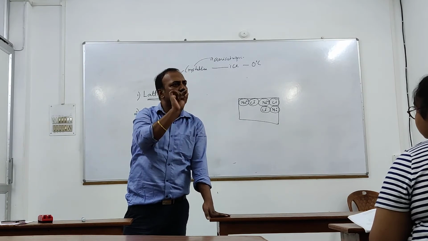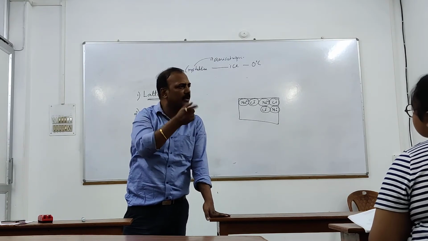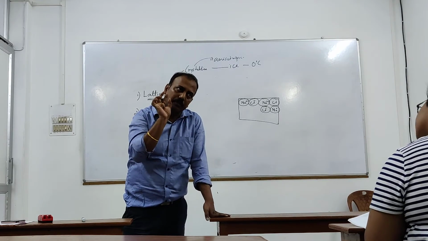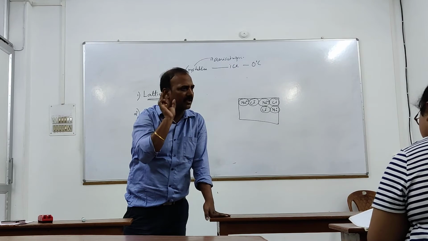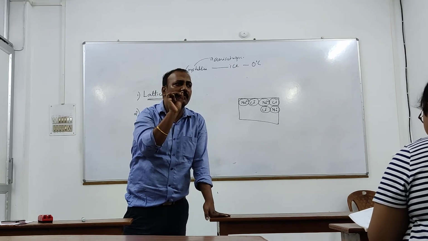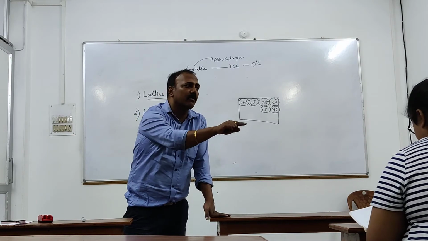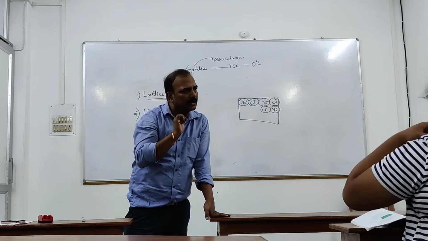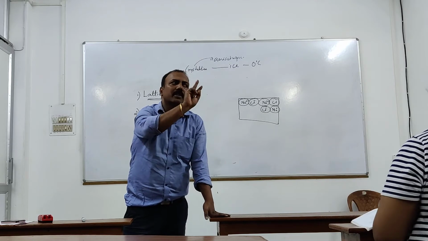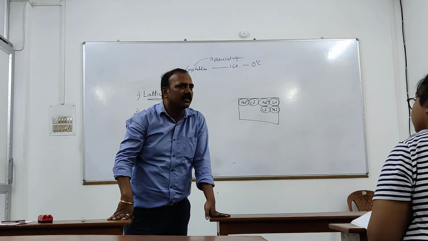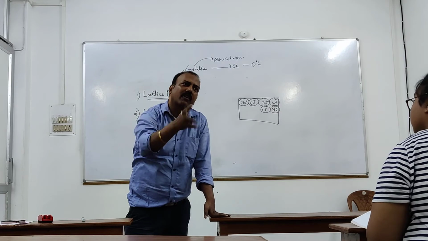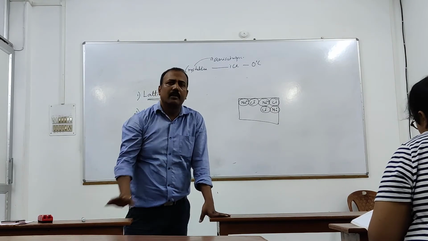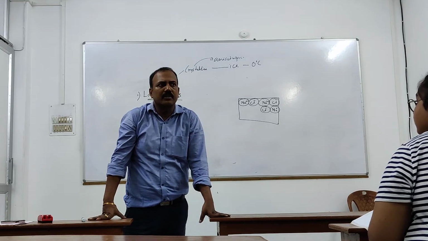What is a unit cell? It's the smallest three-dimensional space formed by the lattice points. If it is repeated in all three directions, that forms the overall crystal. The total crystalline structure is the repetition of the unit cell in all three dimensions.